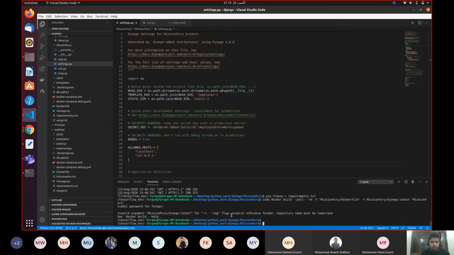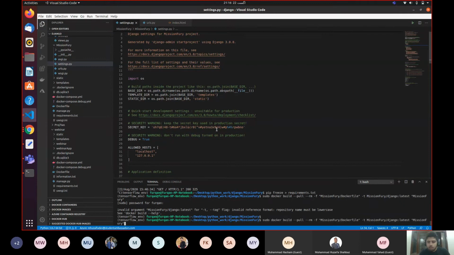Come on, dude. Again, it's giving me error. Repository name must be lowercase. Oh ho ho. Okay, got it. So what was the error? The error was basically the repository name should be in small letters.